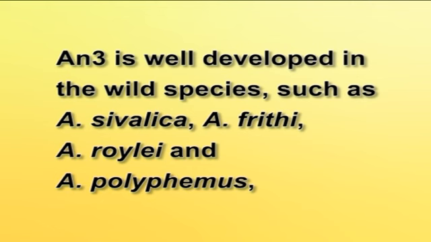AN3 is well developed in the wild species such as Antheraea sivalica, Antheraea frithi, Antheraea royalei and Antheraea polyphemus, and is less developed in the semi-domesticated species such as Antheraea mylitta, Antheraea pernyi and Antheraea eucalypti. The semi-domesticated Antheraea assama, however, has a well-developed AN3.